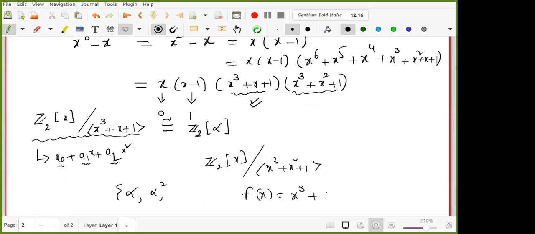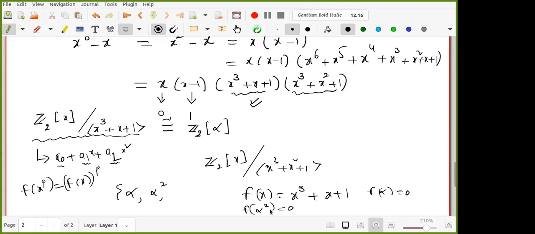See, this is the polynomial I take. If f of alpha equals 0, then f of alpha square is also equal to 0. You remember that? It is because f of x square equals f of x whole square, that we proved last class. f of x power p is equal to f of x whole power p because of the characteristic. This is very useful, right?